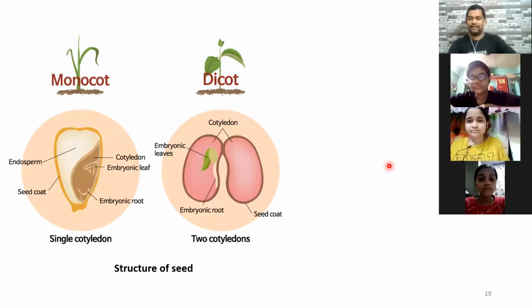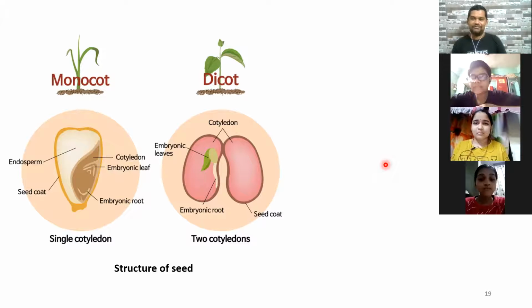Sometimes animals become the agent for dispersal. You see animals like monkeys and squirrels. They eat the tasty pulpy fruit, and throw the seed somewhere. That's what the plants want, right? Animals like squirrels sometimes take the fruit or the seed and put it inside their burrow in the soil, thinking they will eat it later. But when they put it into their burrow, sometimes they forget where they have placed it. So the plant's work is done, the seed went inside the soil, right?